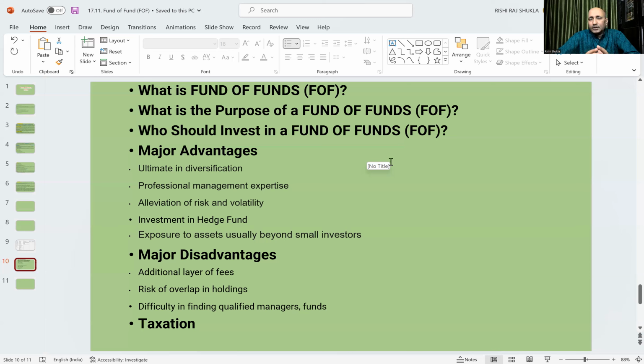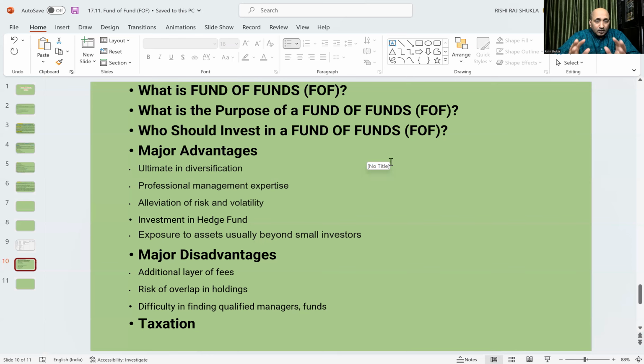So this can be a disadvantage. Of course, as for other debt instruments, for less than 3 years it will be short term capital gains, taxed as per your slab. If more than 3 years, then taxation will be 20% with indexation benefit. So this is the tax statement.